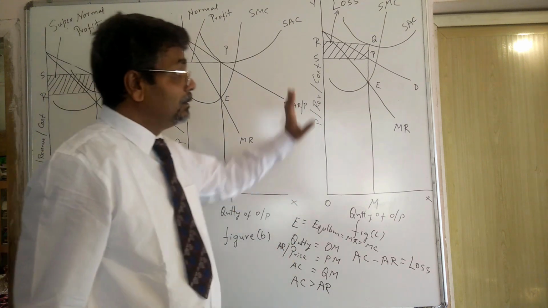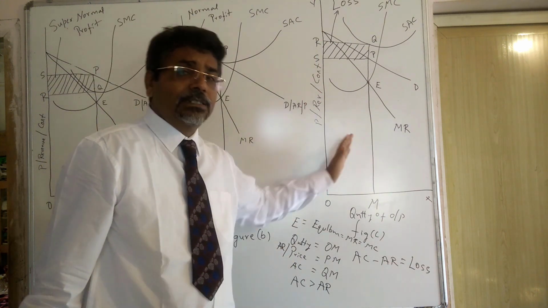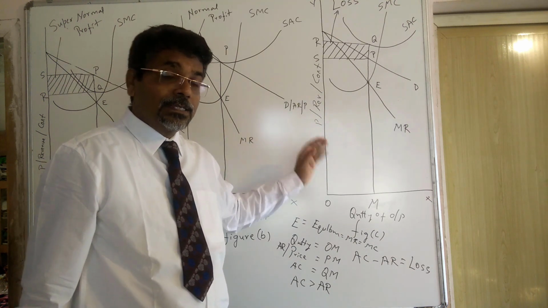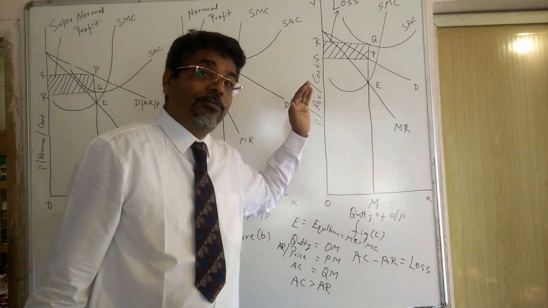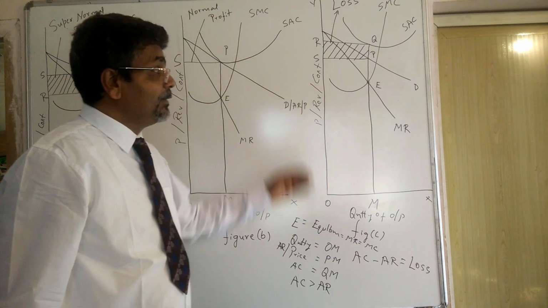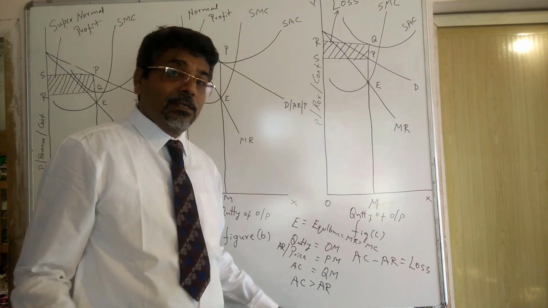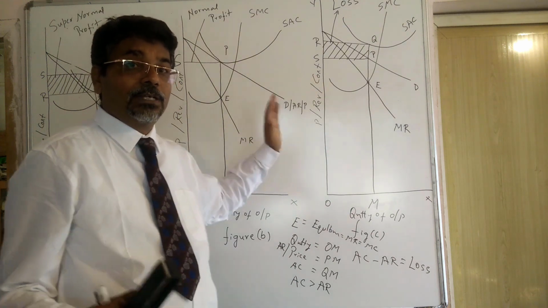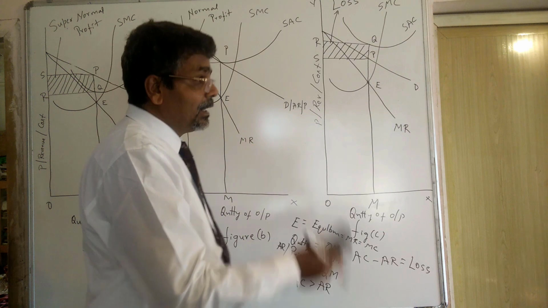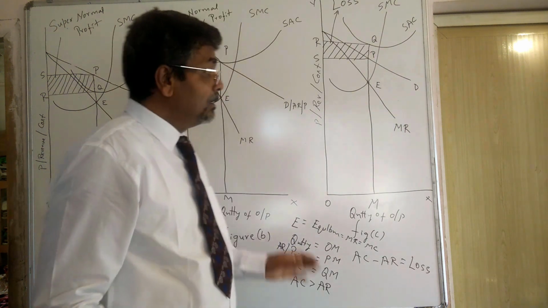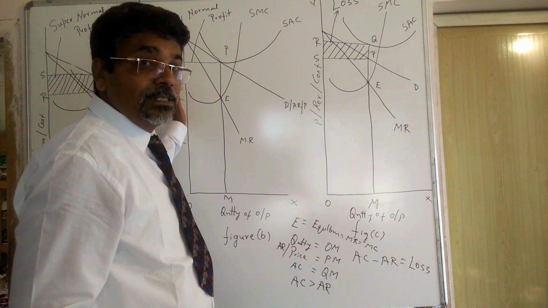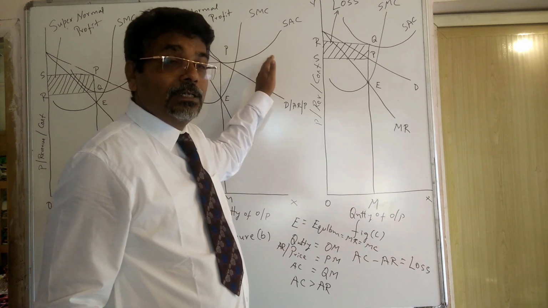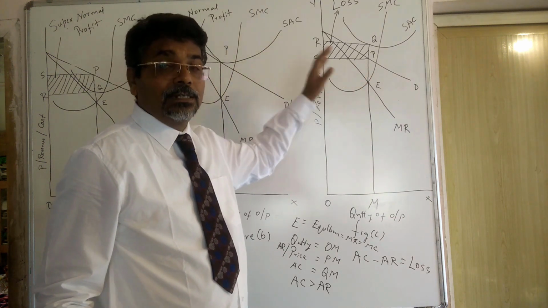Here occurrence of loss is quite common. With the help of the equilibrium, the monopolist is going to lessen the possibility of a loss. If he increases the production, again the loss becomes more, and hence at this point he is going to stop the production. So this is how we are seeing the monopolist either going to earn supernormal profit, normal profit, or loss in case of short run.